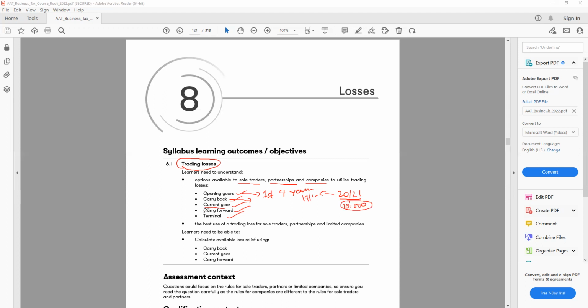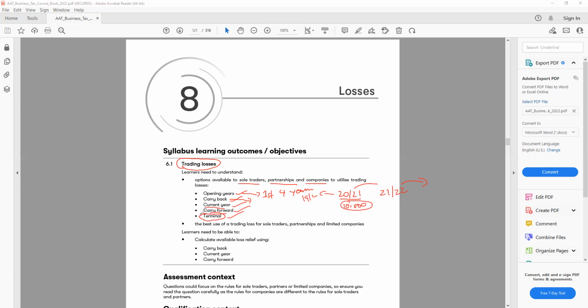The next one we have is carry forward. The carried forward loss is very common, and most businesses do that. Whatever loss we have this year, we can carry forward. For example, for the loss of 2021, we carry it forward to 21-22, and we carry forward again, for an unlimited period.